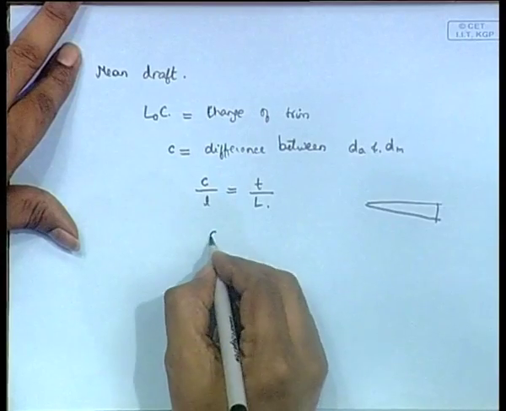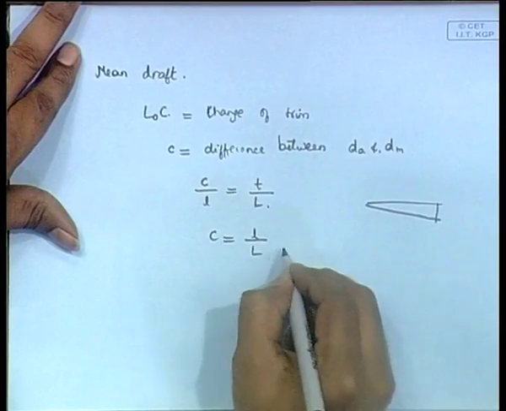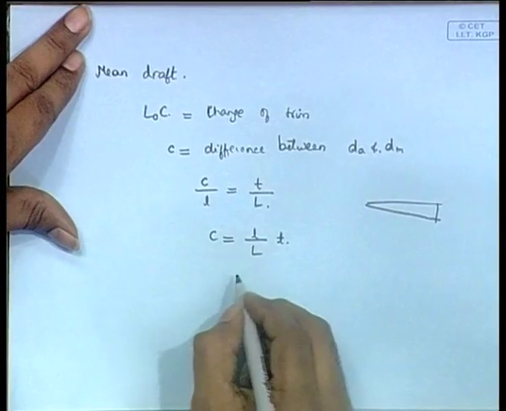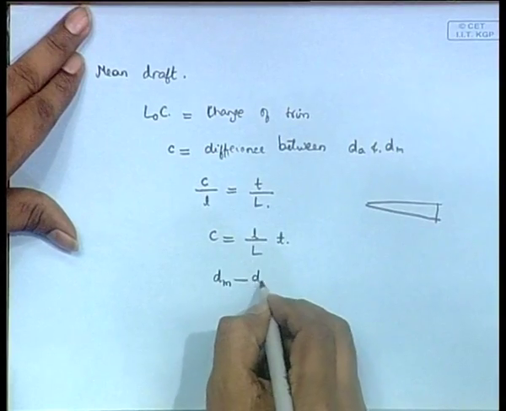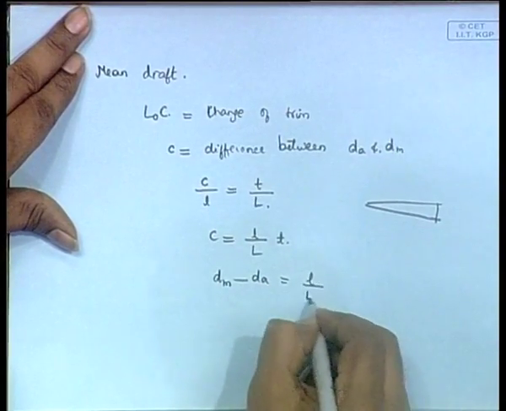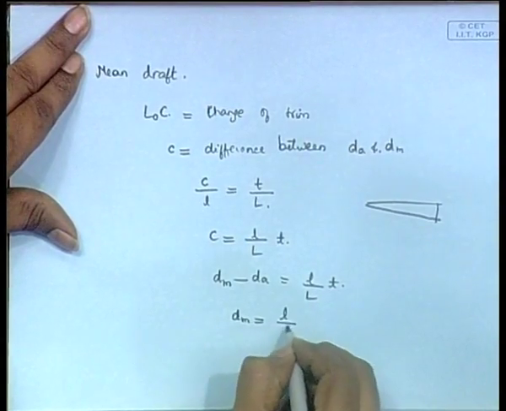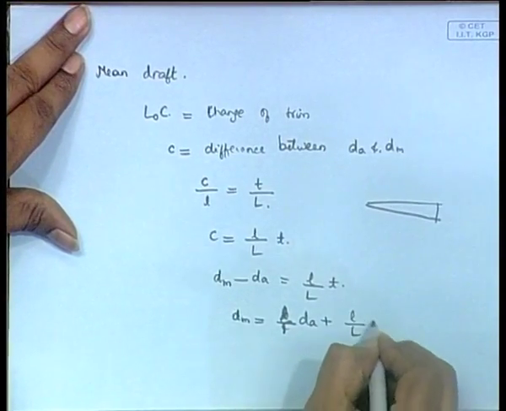It automatically gives C is equal to l by L into T. So C is again dm minus dA is equal to l by L into T, or dm is equal to dA plus l by L into T.